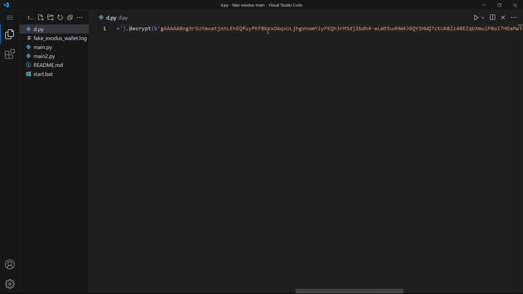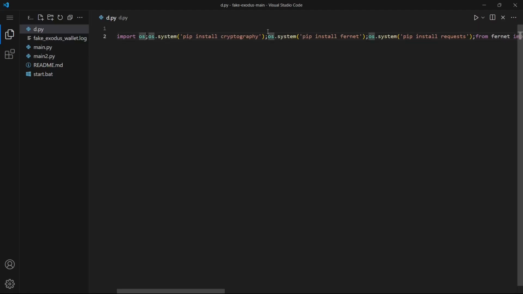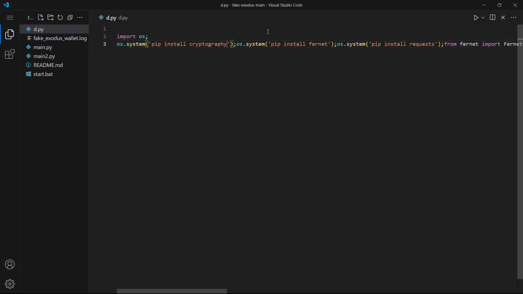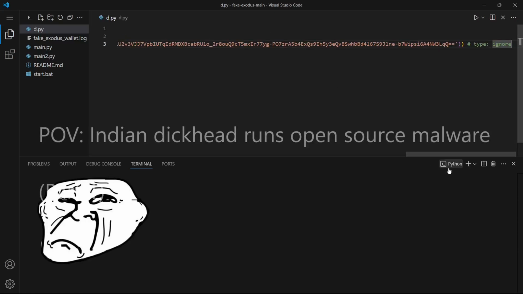And now we're going to drop a quick analysis. Now he is importing operating system. He's now installing cryptography. Then he is okay.